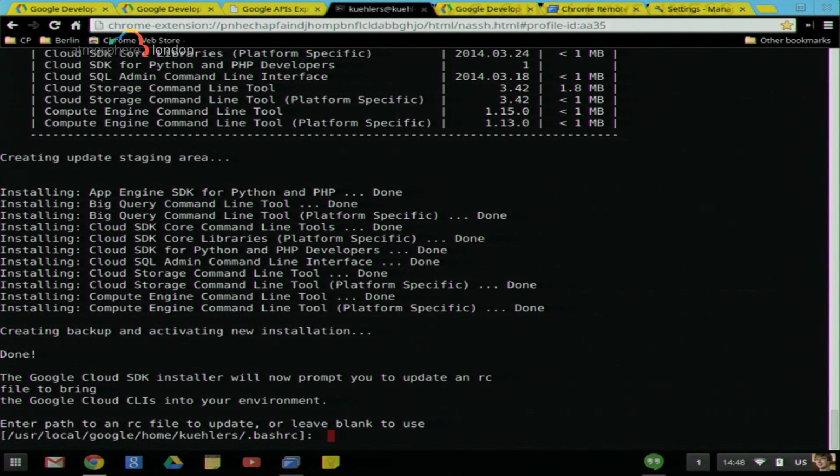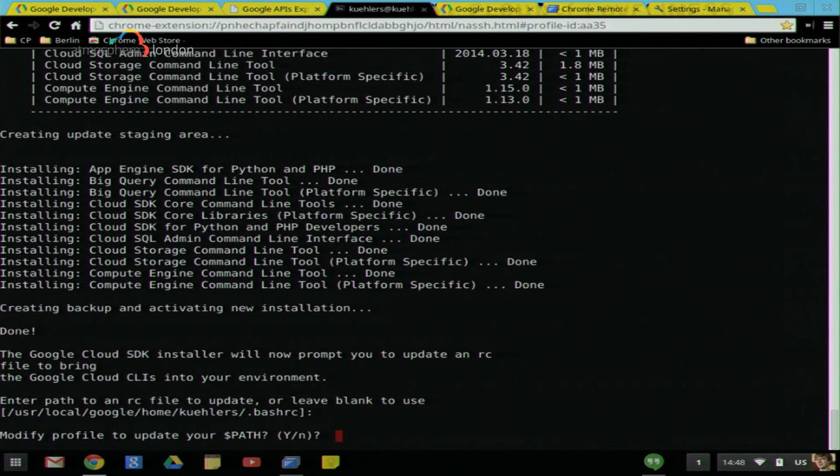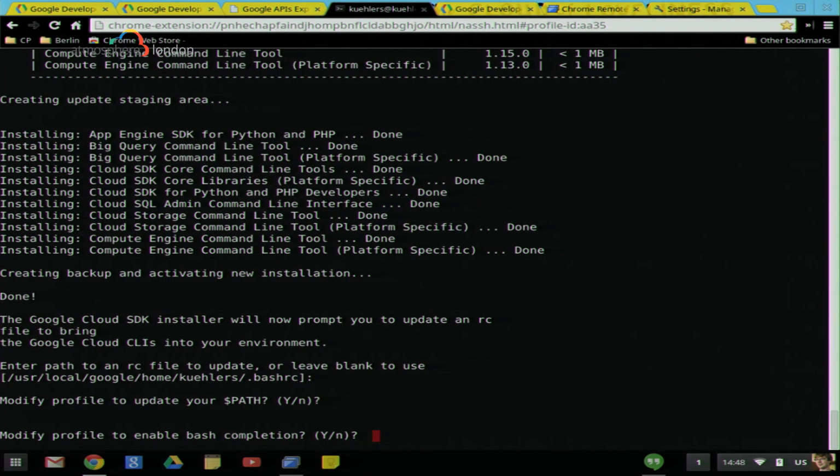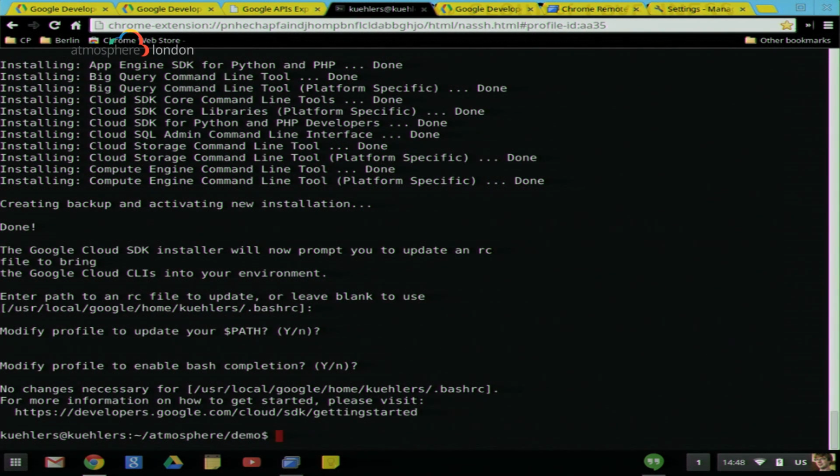So once you set that up, you can use all your tools from your local development environment. OK, I'm going to keep the default here as well. I'm going to add that to my path and enable bash completion, because I think bash completion is awesome. All right, let me clear the screen.